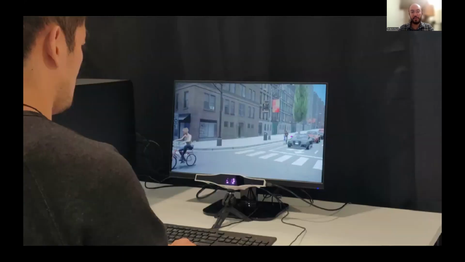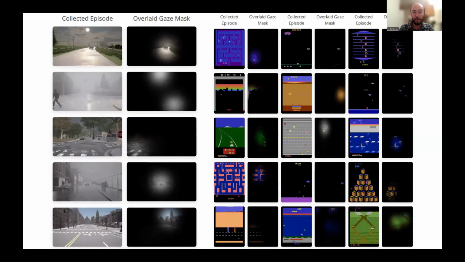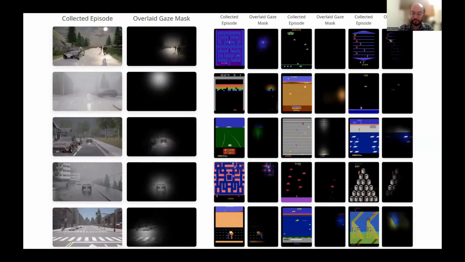So we created this interface, and we asked people to drive this autonomous driving simulator CARLA or play some Atari games. We created this huge data set of expert demonstrations augmented with their eye gaze, and we are publicly releasing this data set.